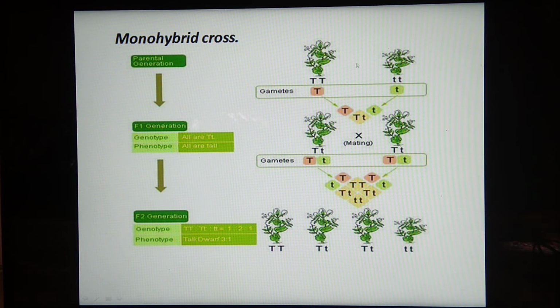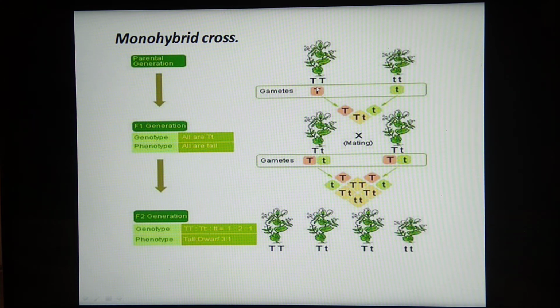When these two plants are crossed, the next step is gamete formation, and during gamete formation, meiosis takes place. We have studied this in the topic of reproduction. So when gamete formation takes place, these two genes get separated from each other.